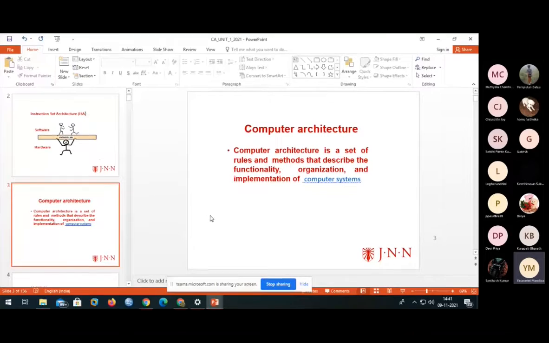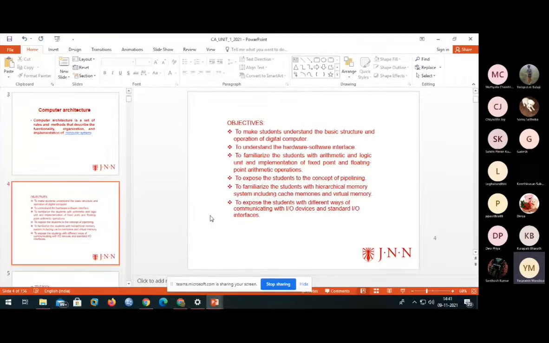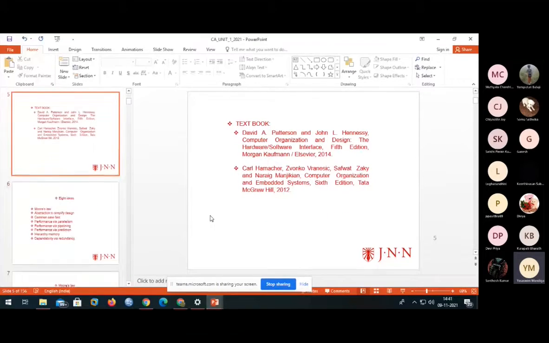Next, coming to the definition of computer architecture. Computer architecture is a set of rules and methods to describe the functionality, organization, and implementation of a computer system. You all know the textbook we are using for computer architecture: Carl Hamacher. The basic textbook is by Carl Hamacher.